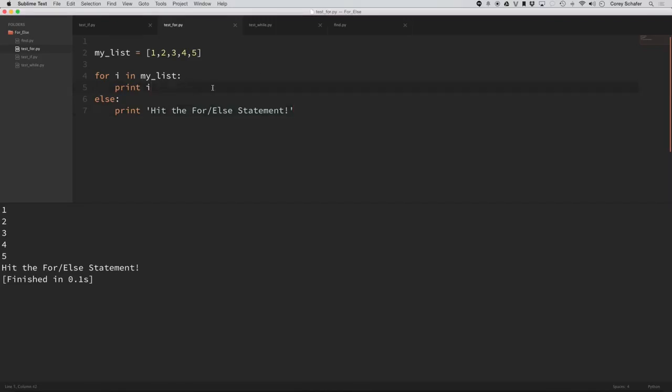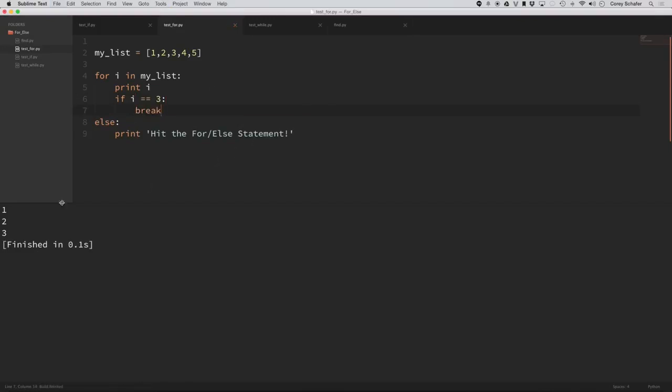So for example, within this for loop here, if I put if i is equal to 3, then break. Now when I do this and then I run the code, you can see that it printed out 1, 2, 3, but it did not print the code from this else statement. The reason it didn't print this code from the else statement is because it hit this break here. So if you think about this as being called no break, then it makes more sense because it's saying if no break was hit, then execute this code.